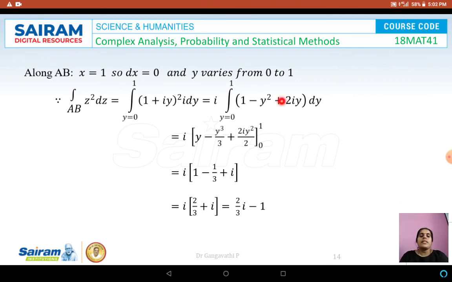With this we can perform the integration with respect to y. The integration of 1 is y, the integration of y square is y cube by 3, and the integration of 2iy is 2i y square by 2, between the limits 0 and 1. So we substitute the upper limit minus the lower limit. The upper limit gives 1 minus 1 by 3 plus i, and for the lower limit the entire term becomes 0. On simplifying, we get 2 by 3 i, and this i into i square gives minus 1.